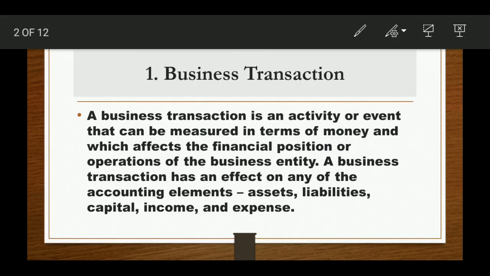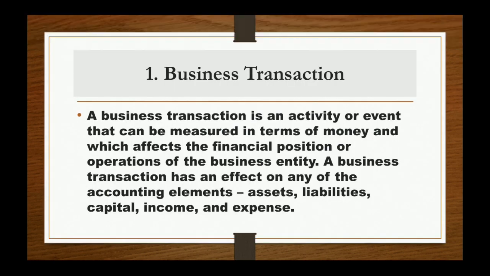Now, first thing which we must know is business transaction. A business transaction is an activity or event that can be measured in terms of money. It means the transactions which will affect your financial position are termed as business transactions. Those financial transactions can affect any of the five heads: capital, liabilities, assets, income, and expense. If they are changing or affecting any of the five heads, then they will be termed as business transactions.